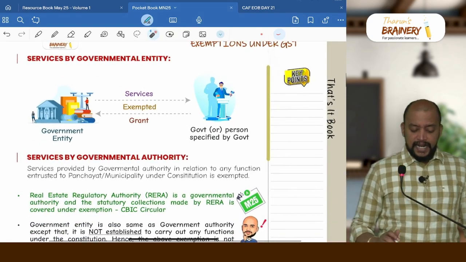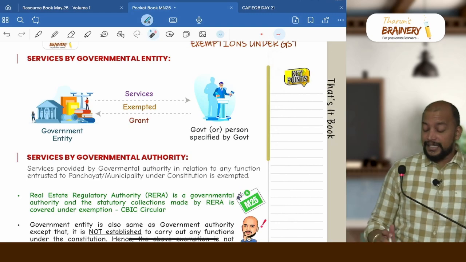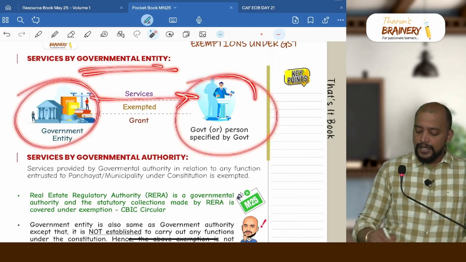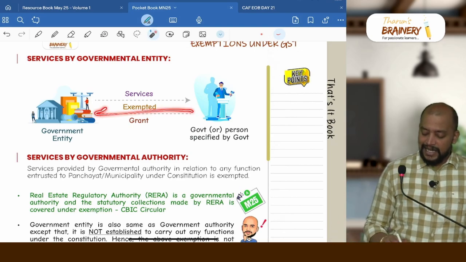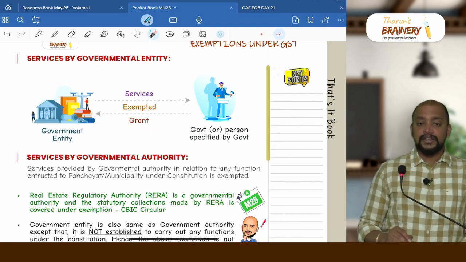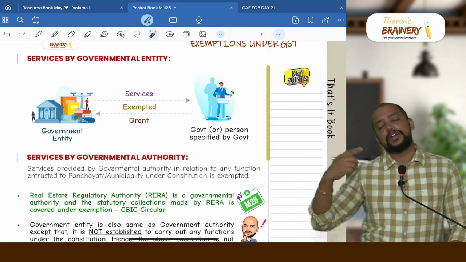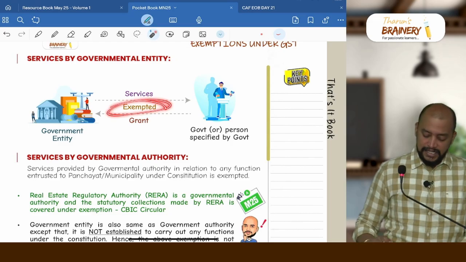Then services by governmental authority, so governmental entity, so government entity providing any services to government or a person specified by government is exempted, provided they are getting a grant, okay. So this is service provided by government entity to government or a person notified by government, and only if the grant is received, that is exempted.